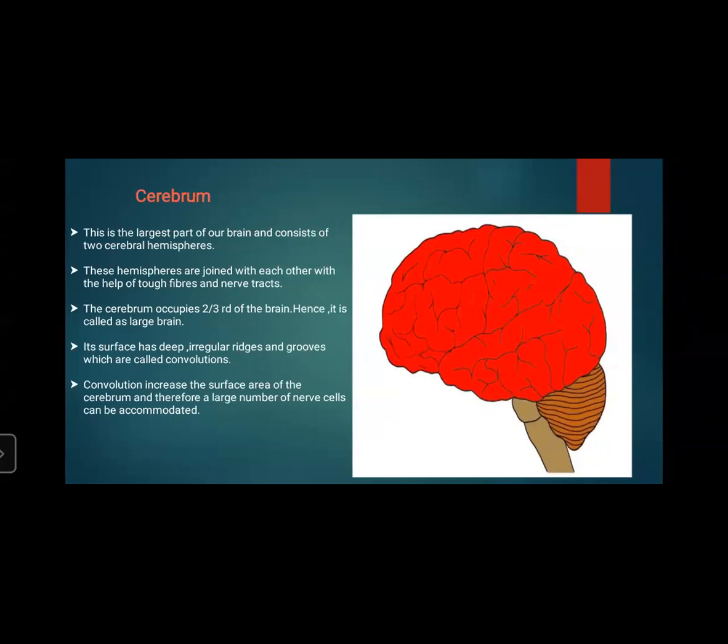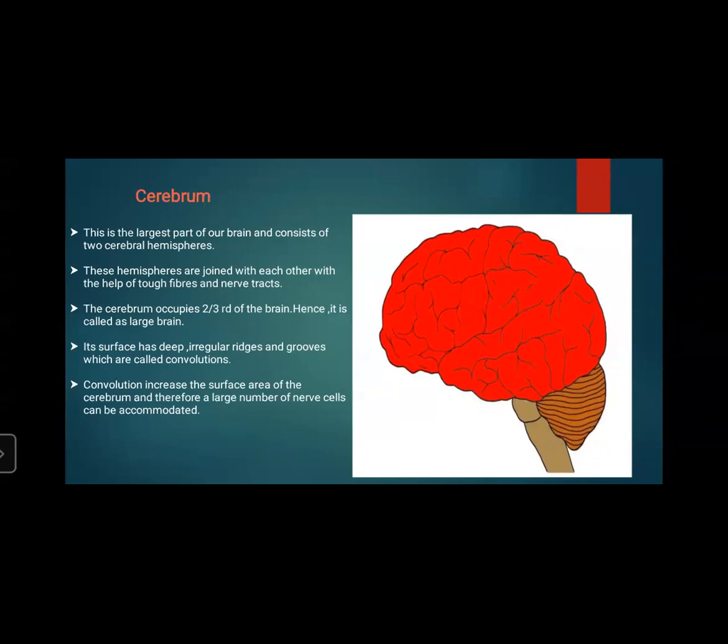Its surface has deep, irregular ridges and grooves. You can see the linings in that. These ridges and grooves are called convolutions, and this convolution increases the surface area of the cerebrum, and therefore a large number of nerve cells can be accommodated in that.